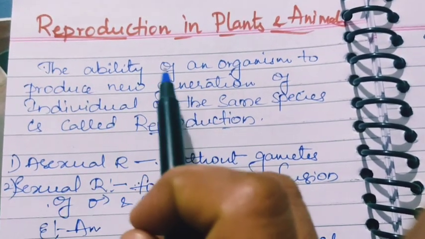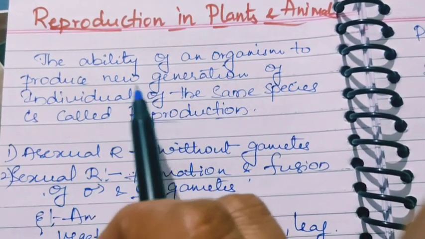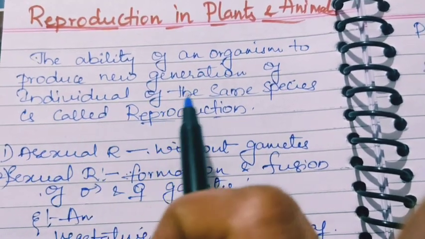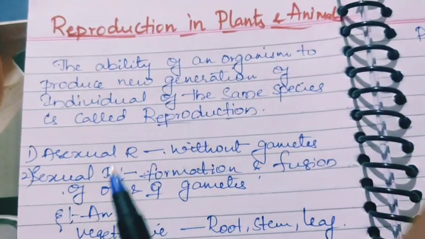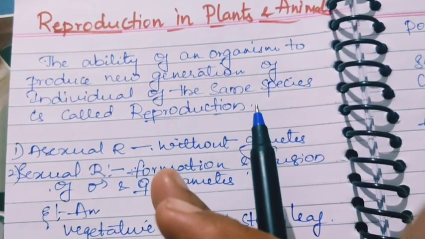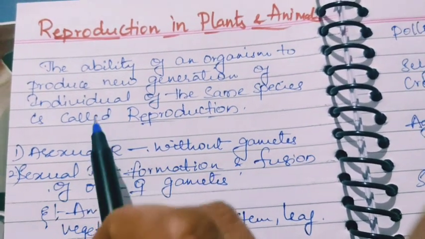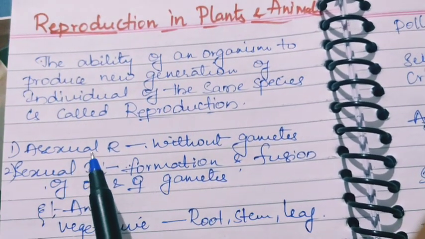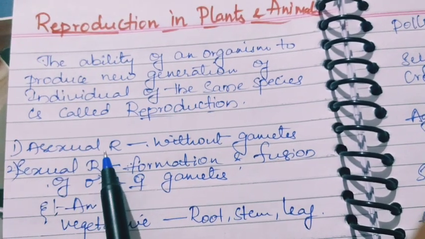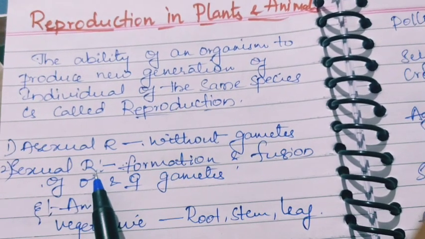Reproduction is the ability of an organism to produce a new generation of individuals of the same species. That is, producing a new plant or organism from the existing one is called reproduction. This reproduction is of two types: asexual mode of reproduction and sexual mode of reproduction.